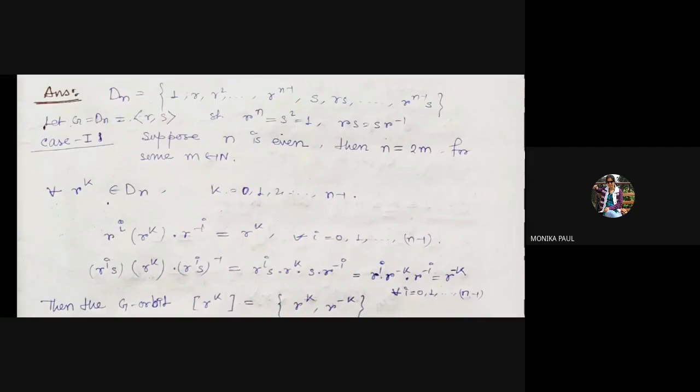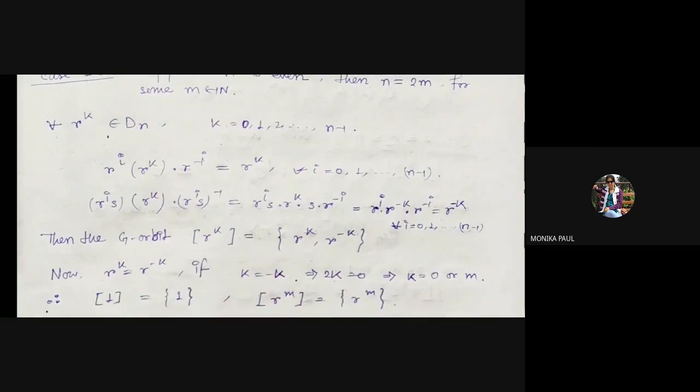We can also write, let G be equal to the dihedral group, for convenience. This is generated by r and s, where r to the power n and s square are equal to 1, and rs is equal to s r inverse. Case 1: suppose n is even, then n is equal to 2m for some natural number m. Now calculate for any r to the power k belonging to Dn, for k equal to 0, 1, 2, up to n minus 1.